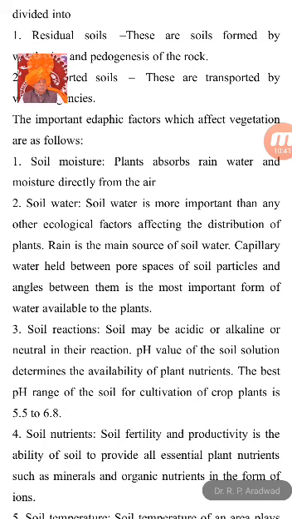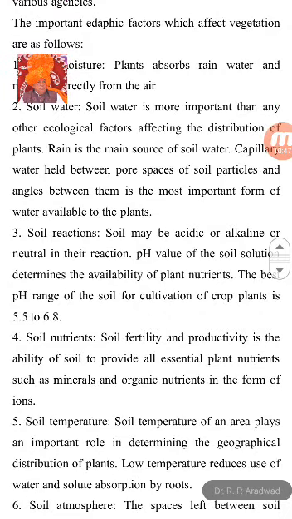Third adaptive factor that is also important: soil reaction. Soil may be acidic, alkaline, or neutral. The pH value of the solution determines the availability of plant nutrients. The best pH range of the soil for cultivation of crop plants is 5.5 to 6.8. In between that range, abundant water is available to the plant.